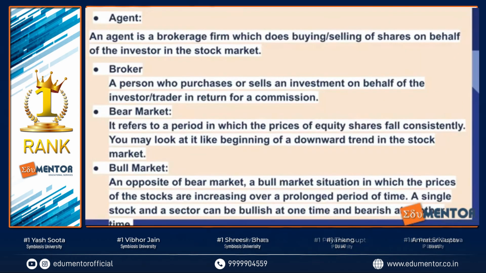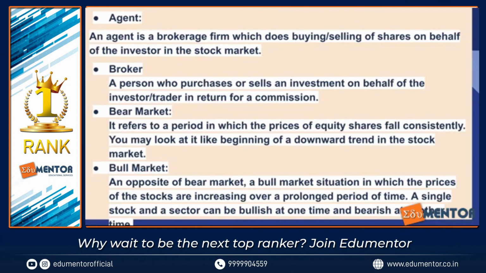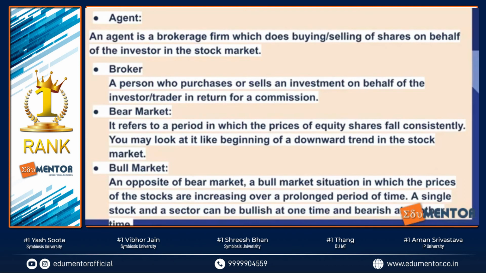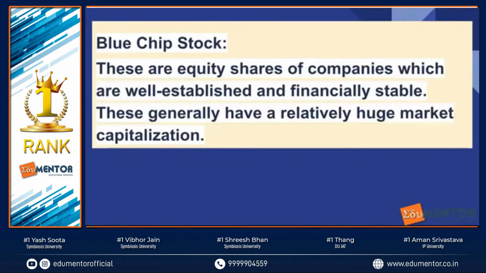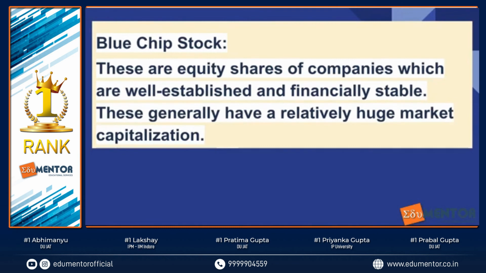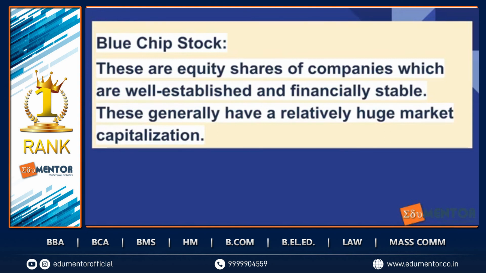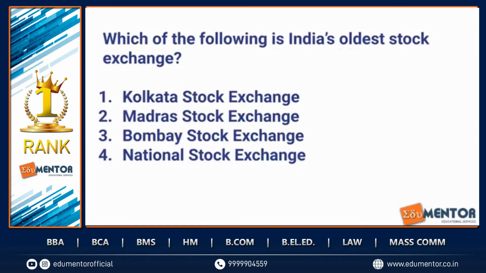Now here, when you talk about the technical term, you've got terms like agent, who's buying and selling shares. Shares are basically a part of the company, right? Broker, who's purchasing shares. Bear market is a place where the market is falling. It's in a bad shape. And bull market, where the market is positive. All right, blue chip stock is of companies which are well established, like Tata's, Reliance. They're all blue chip stocks. That means these are stocks of the companies which are already very prestigious. They're already financially stable.